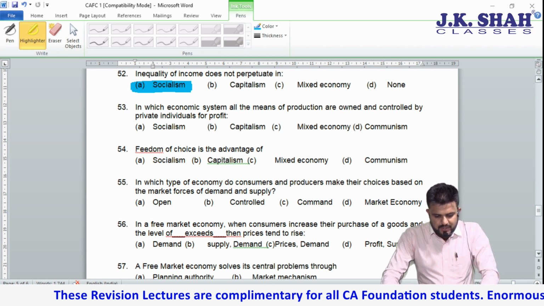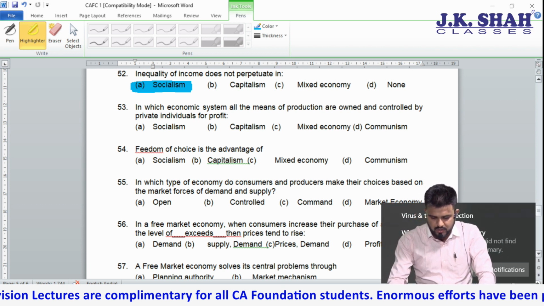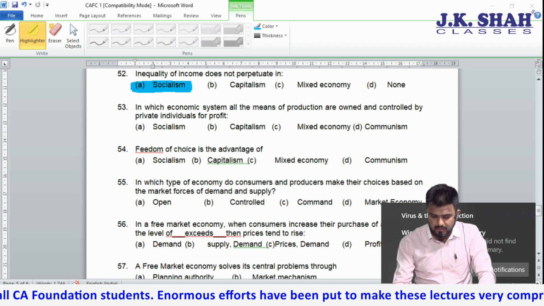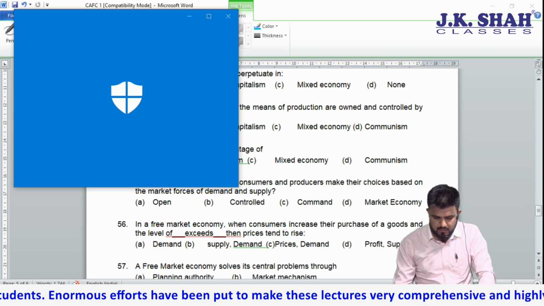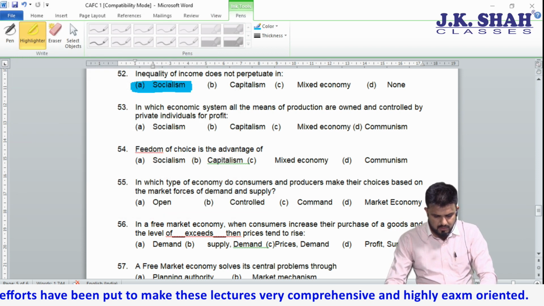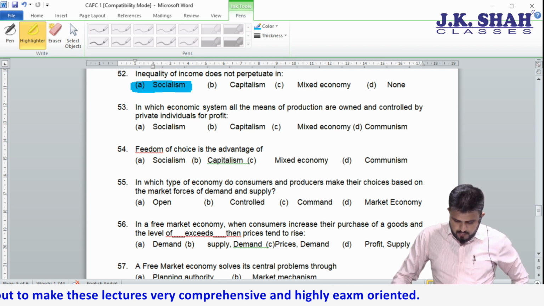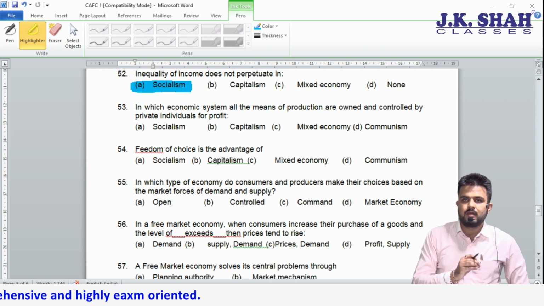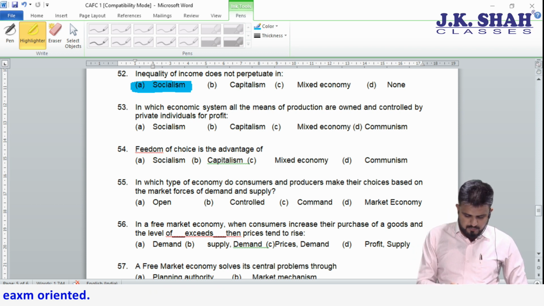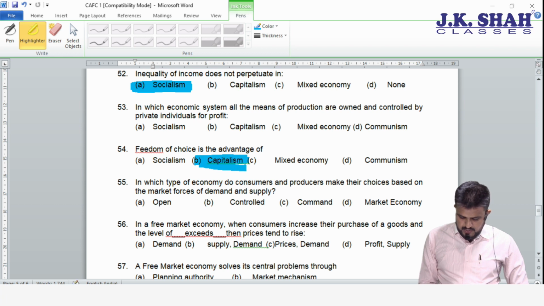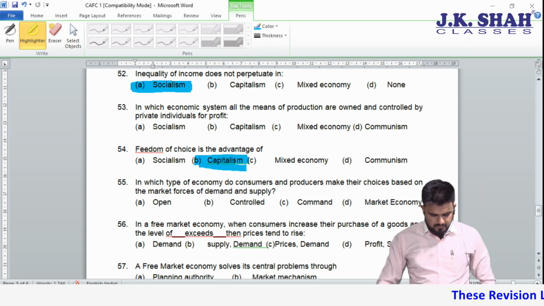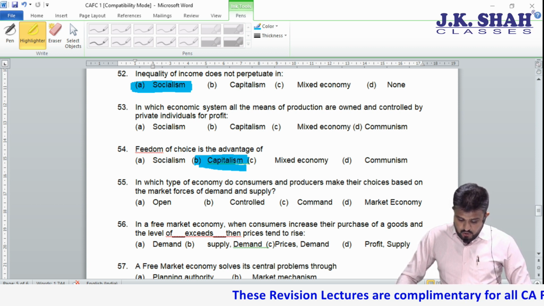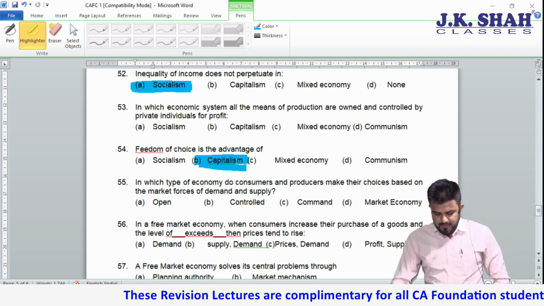53. In which economic system are all means of production owned and controlled by private individuals for profit? Now private individuals and profit come, the answer becomes simple, it is capitalism. 55. In which type of economy do consumers and producers make their choice based on the market forces of demand and supply?